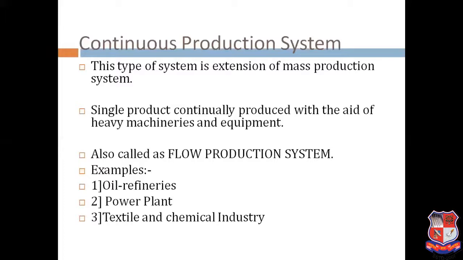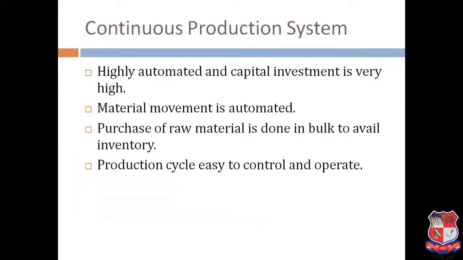Take the example of the power plant. They will always be generating power. Another example is the textile and chemical industry. Textile and chemical are examples of a continuous production system. They are manufacturing the same component 24 by 7, in the 3 shifts of a day. These are examples of the continuous production system.